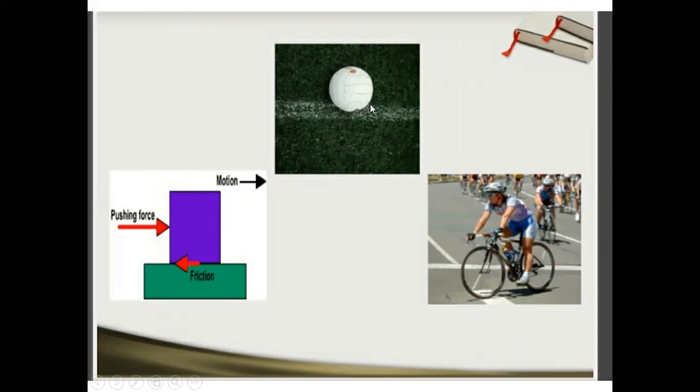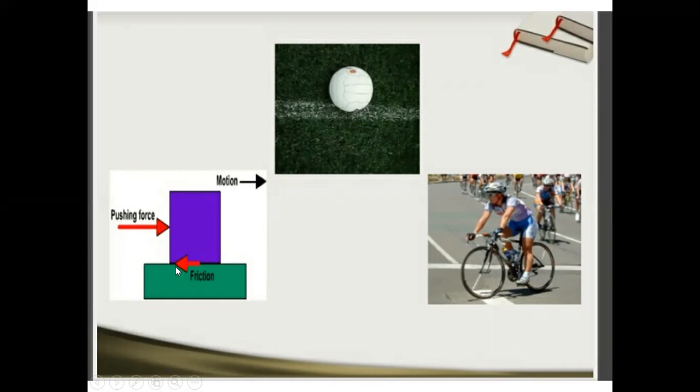The first example we have taken already, that the ball when it is rolled on the ground, it stops itself. Second example, pedaling of a bicycle: if we stop pedaling, it slows down and finally it stops. Again, this is due to the force of friction. Here with the help of the diagram, you can see the motion is in this direction. If any vehicle is moving in this direction, means the force is applied in the direction of the arrow, and the friction is applied in the opposite direction.